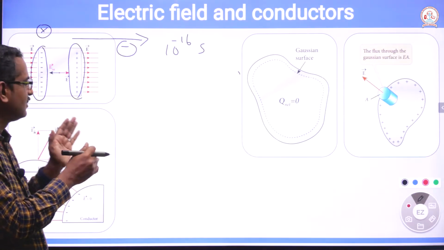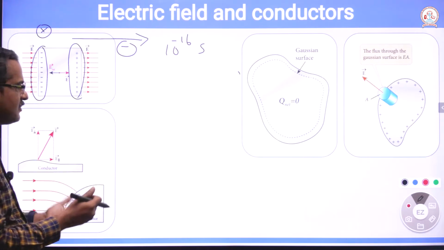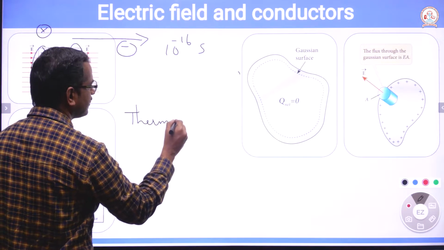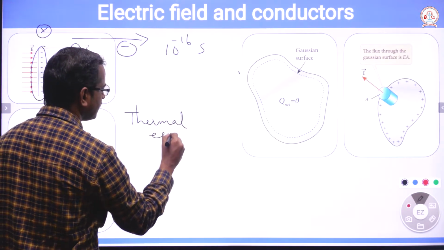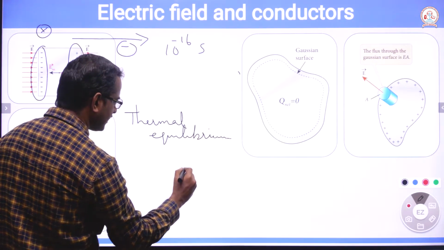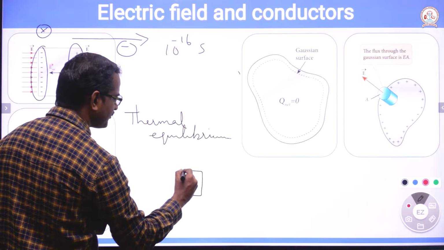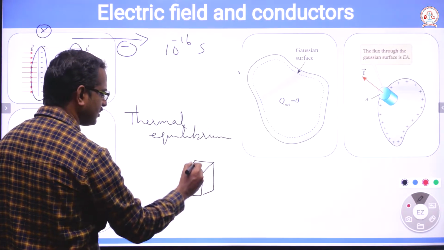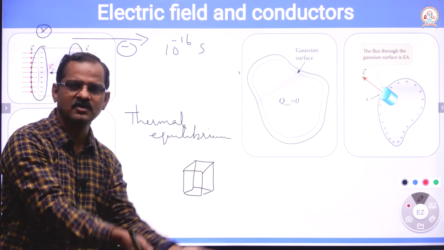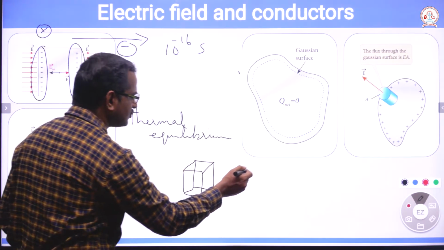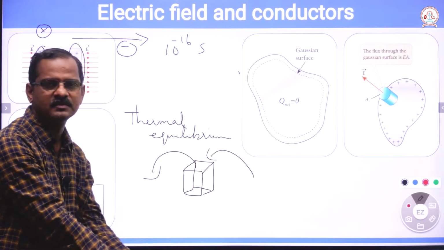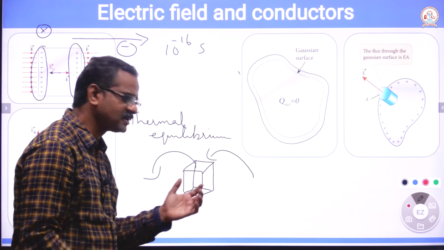Electrostatic equilibrium is just like thermal equilibrium. What is thermal equilibrium? If we say that an object is in thermal equilibrium with the surrounding, it means that whatever amount of heat energy is taken by the object, the same amount of heat energy is given to the surrounding. So we can say that the object is in thermal equilibrium.